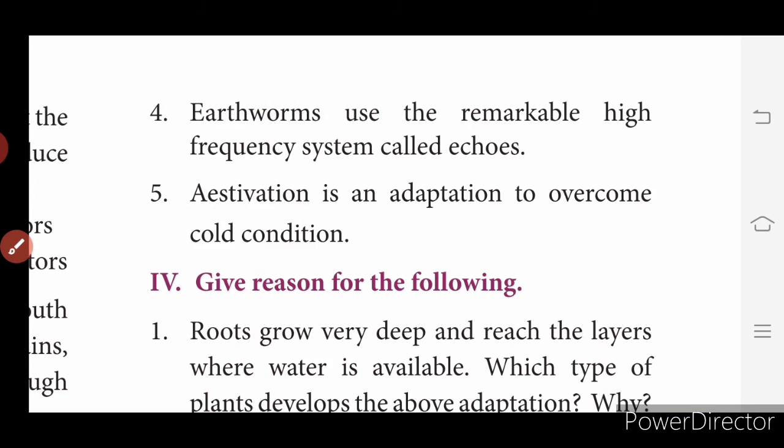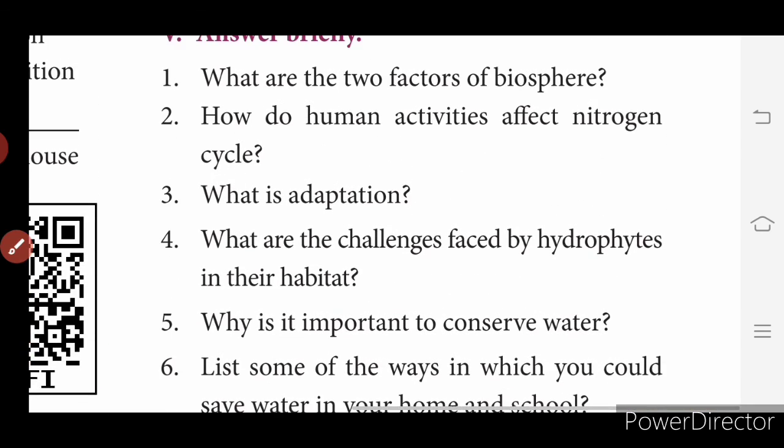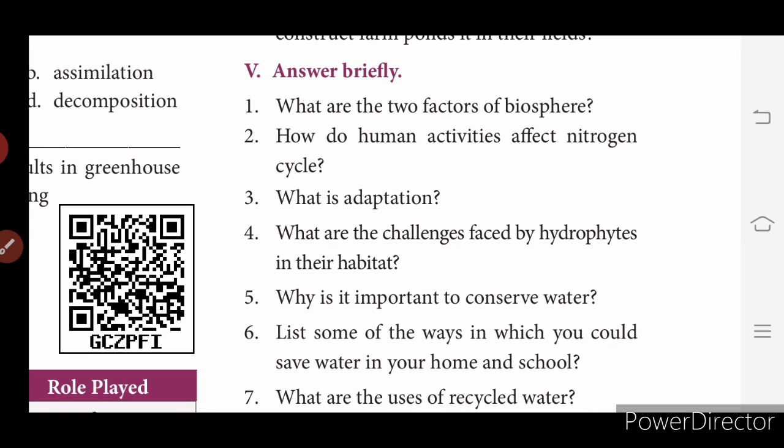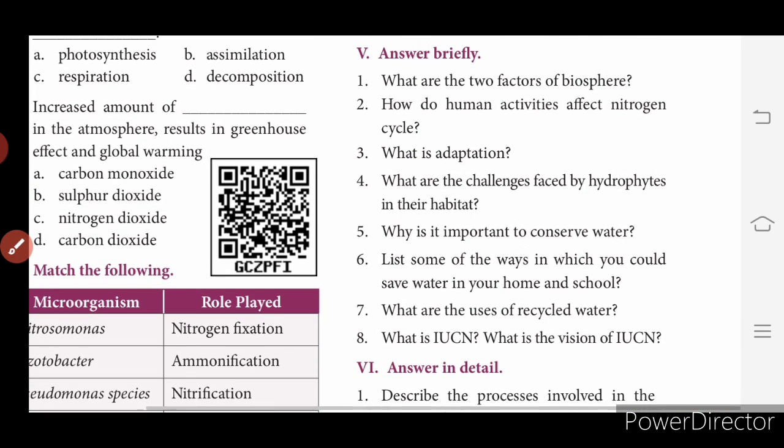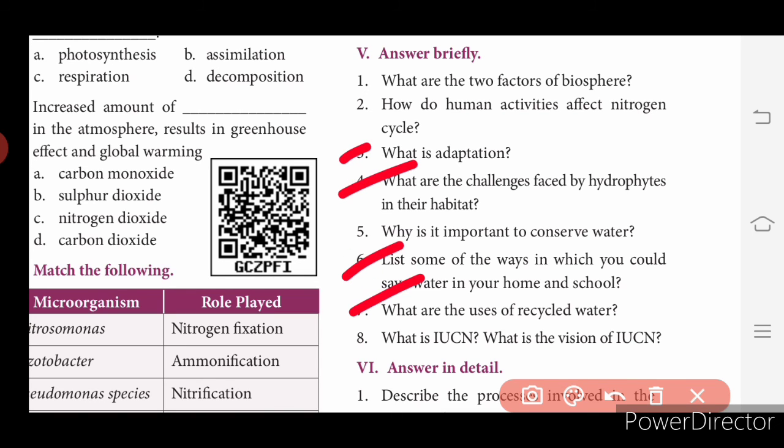So in the classwork, I want you all to write the answers briefly. You have 8 questions here. Third, fourth, sixth, seventh and eighth.